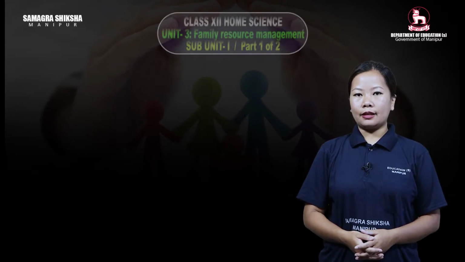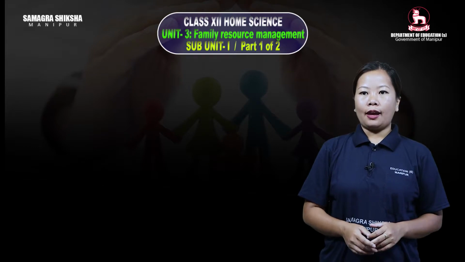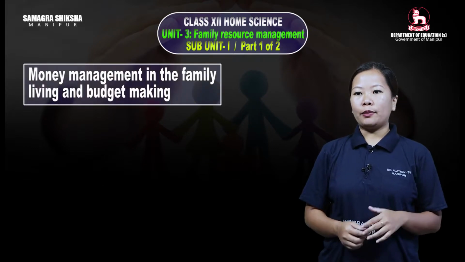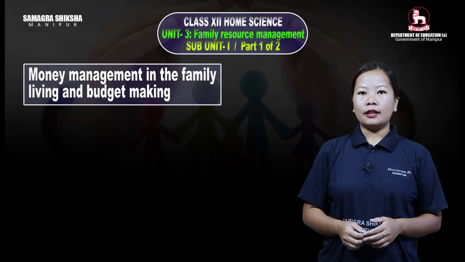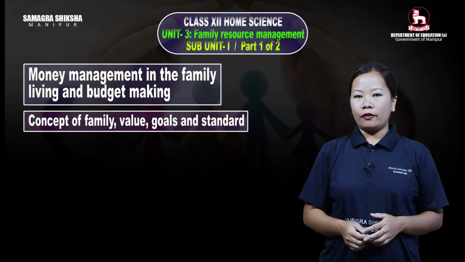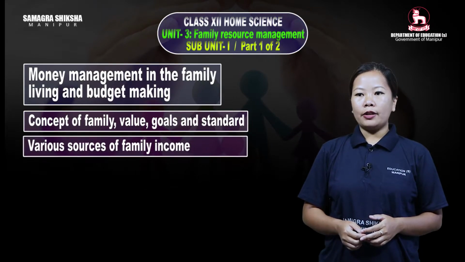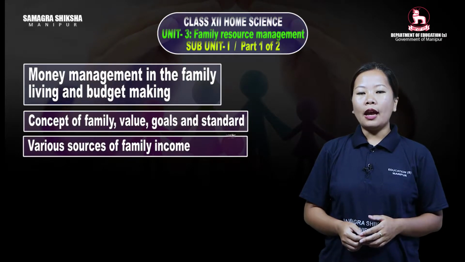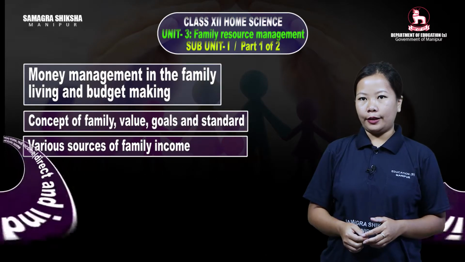Today we will be discussing Unit 3, Family Resource Management, which consists of money management in family living and budget making. Under this comes the concept of family, values, goals and standards, and various sources of family income, which are money income, real income, under which come direct and indirect, and the last is psychic income.